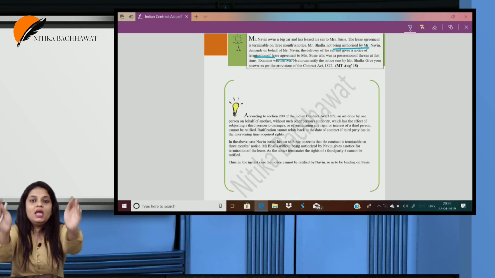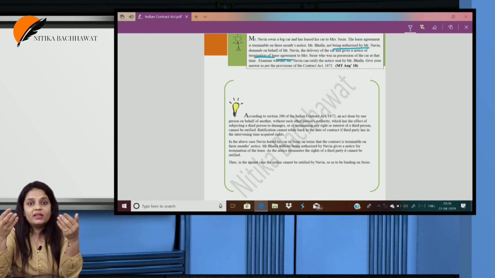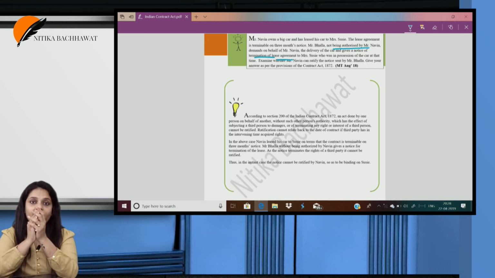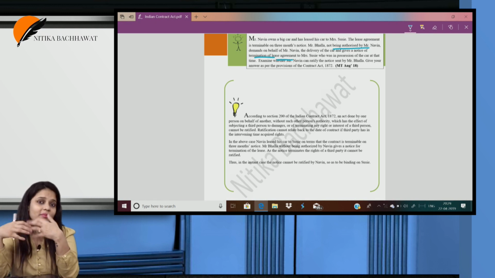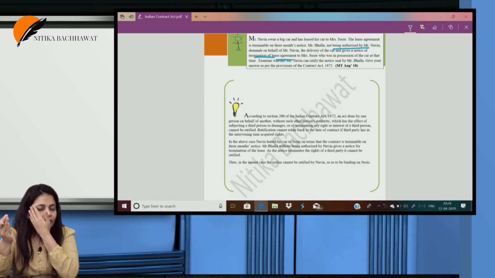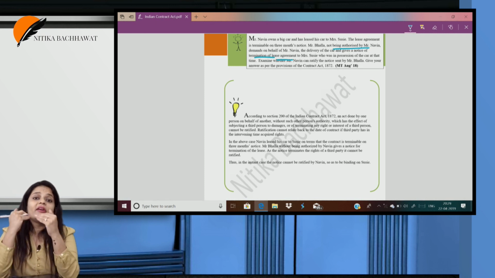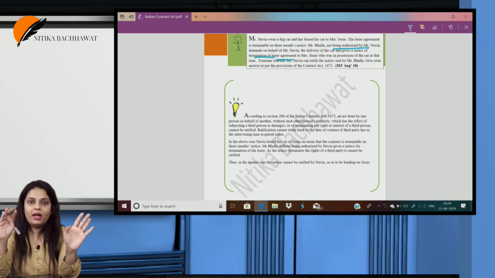Please understand, what does agency by ratification say? That the principal can ratify the acts of the agents and make them valid. But the act clearly states that any ratification that causes damages to a third party, or any ratification that terminates any rights of a third party, cannot be a valid ratification.